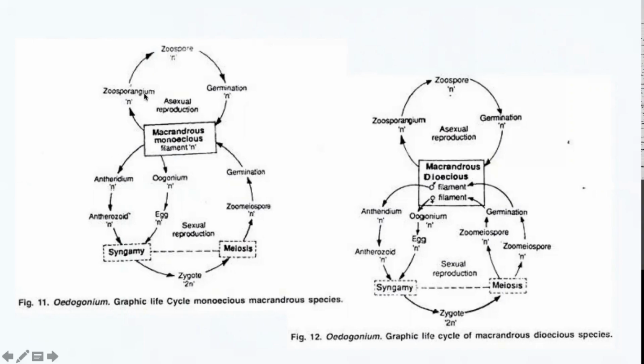That means the type of life cycle that Oedogonium follows is haplontic, because the zoospores, antheridium, egg, antherozoid, zoomeospores, all of those cells are haploid, and the only diploid cell in the entire life cycle is the zygotic cell.